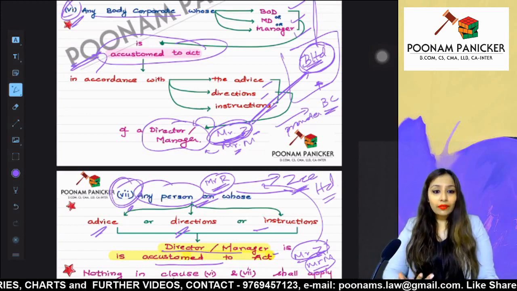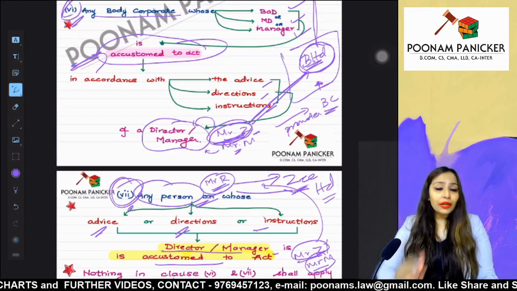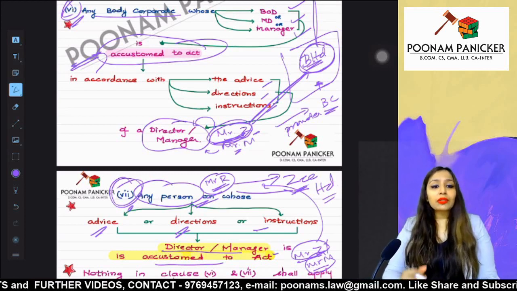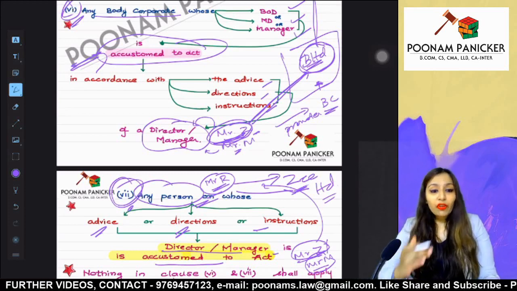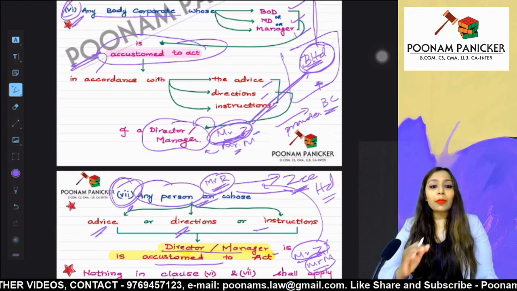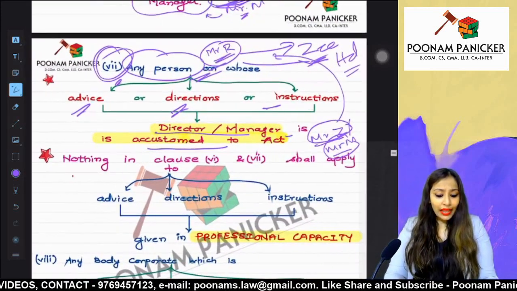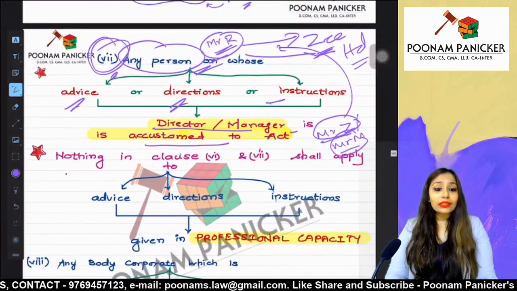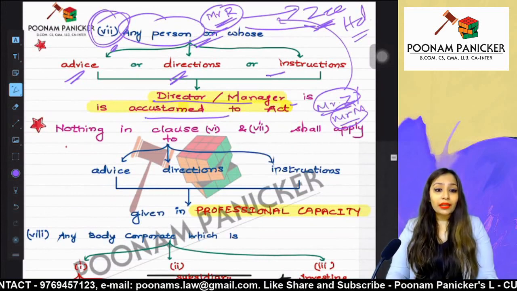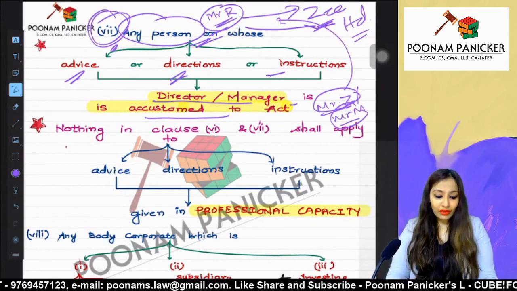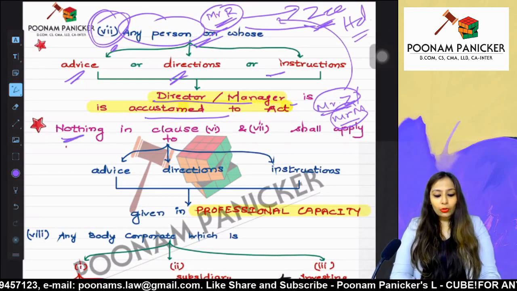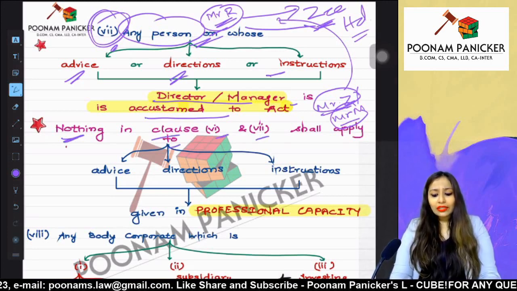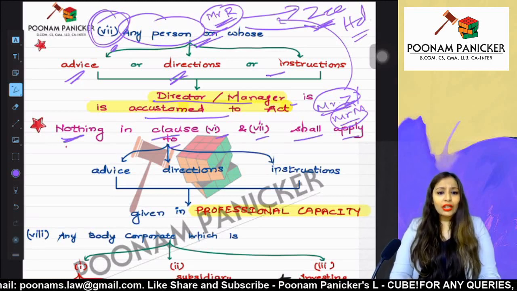So a lawyer is giving you advice, or a chartered accountant, or a company secretary is giving you some advice in professional capacity. Then that particular person is not considered as a related party as per point number 6 or 7. This is specifically excluded because they are just giving advice in professional capacity. So they are not related parties.